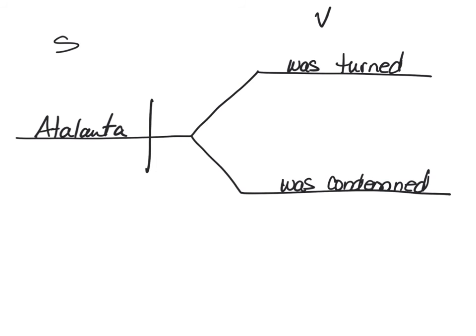Putting in the main ideas, Atalanta was turned and was condemned. Now, how are those 2 things joined? We have an and, so dashed line, and you can see that between the dashed line and what it's joining, there is an attempt to keep it perpendicular that in this case is actually perpendicular.